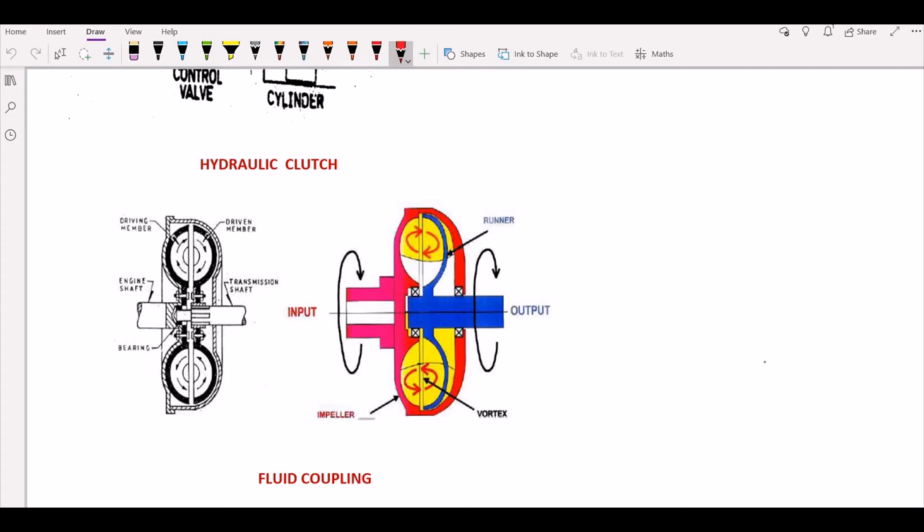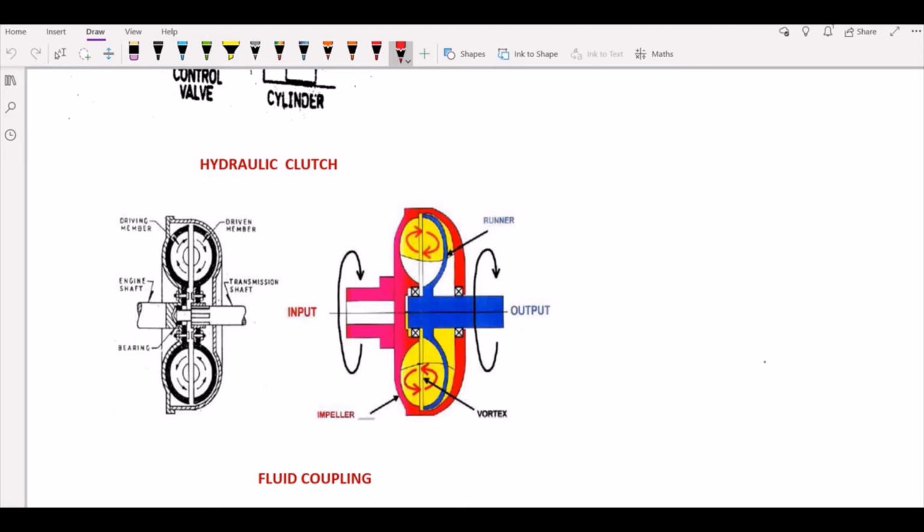So usually we make your fluid coupling at a slip of maybe 2 to 4%, which is not running at a full load condition. If your slip is about 2 to 4% or maybe 5%, that implies that your turbine is slightly running slower than your impeller, in such a way as to not have a complete disconnection of your drive.